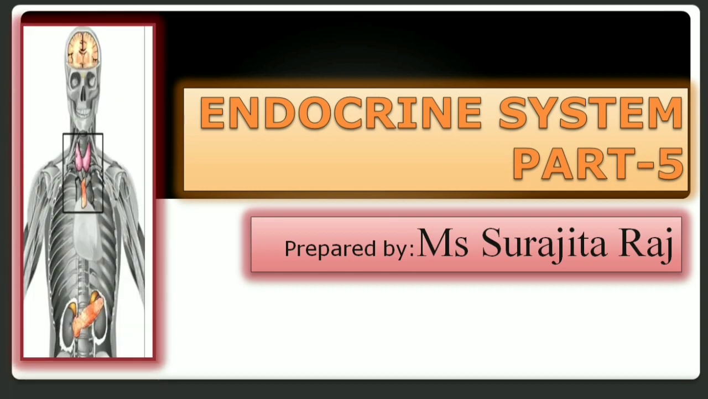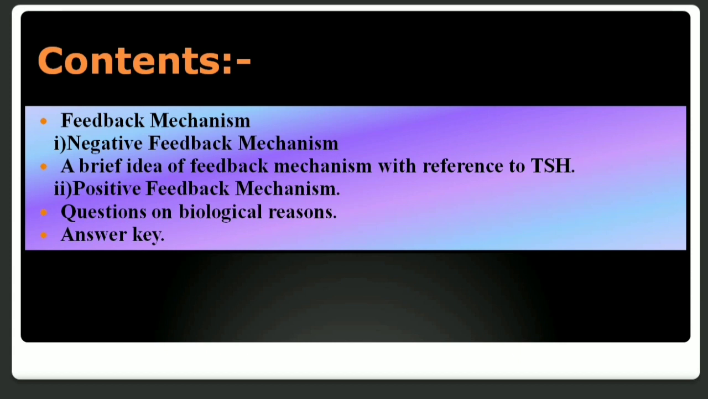Before starting the last video, let us know a fact. Harmony is the key word in creation, which is maintained by homeostasis. Let us discuss how the hormones regulate homeostasis through feedback mechanism. In this context, we will discuss the feedback mechanism and its types, like negative feedback mechanism with reference to TSH and positive feedback mechanism, along with some questions on biological reasons along with answers.